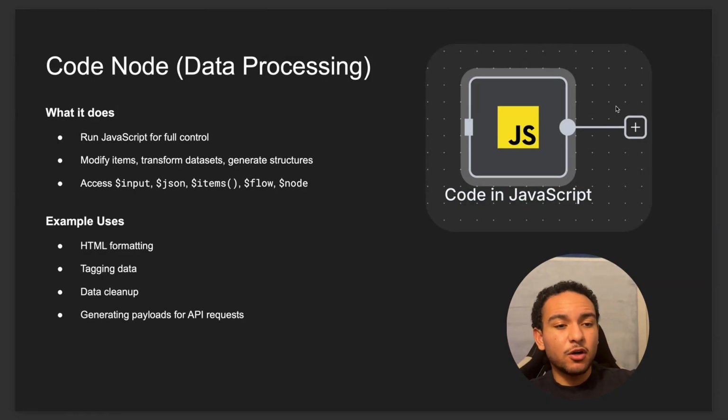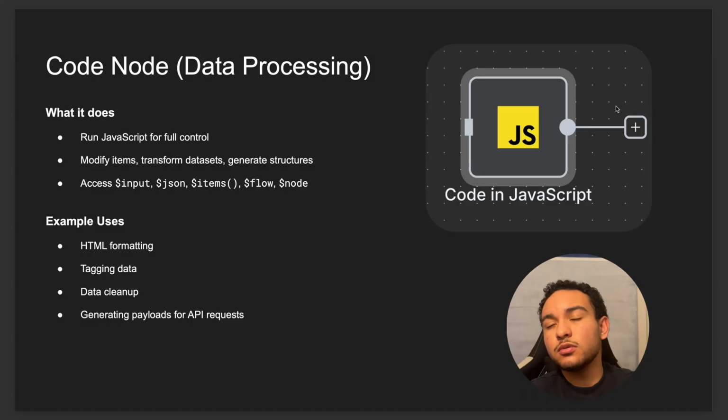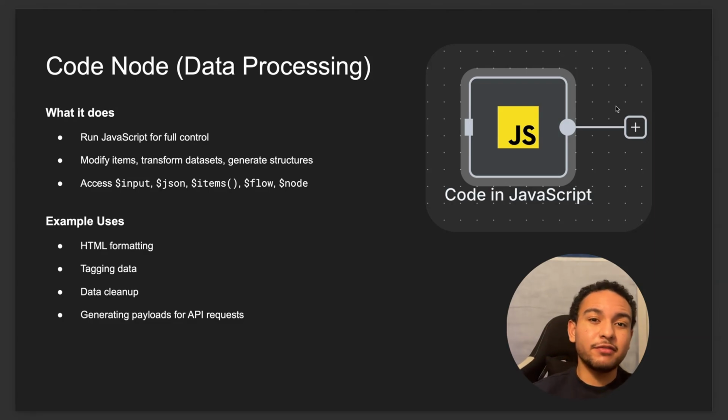Here we have the code node. This is for the data processing part. The code node is probably, in my opinion, the most underused and undervalued node within all of N8N. It is a really incredible node that has basically unlimited flexibility. So within this node, you can run JavaScript for full control of what you want to happen to the data that gets passed into it.